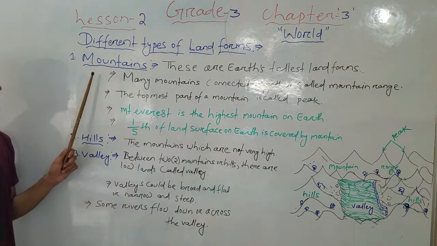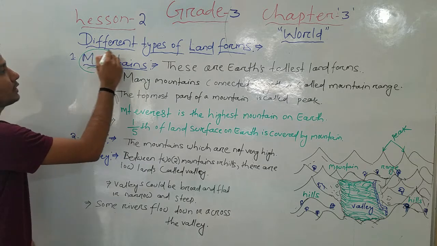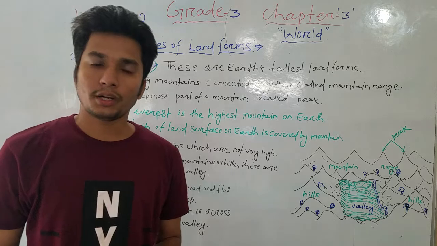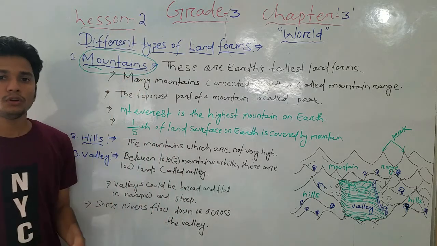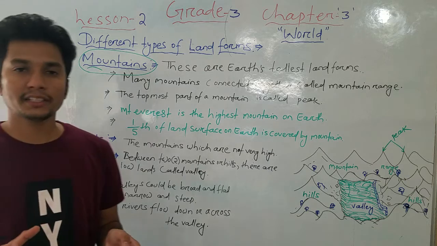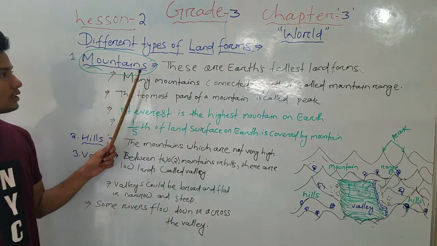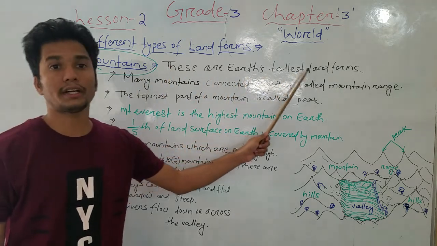First of all, mountains. I hope you might have heard the word mountains before, so today we are going to clear up what mountains are. Mountains are the earth's tallest landforms.